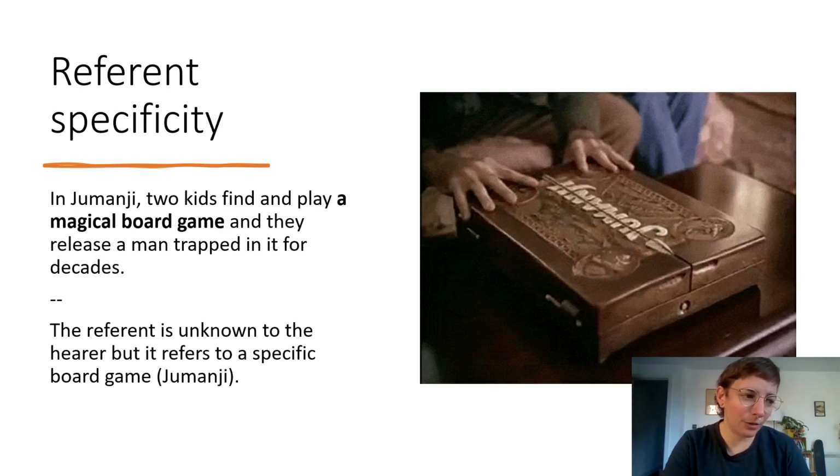Now, another possible combination of hearer knowledge and specificity of the referent is when you want to talk about something that the other person doesn't know about. It's thus unknown to the hearer, but that is nonetheless a specific object, so it is unknown but specific. In this particular sentence, I'll let you read it. The speaker believes that the hearer does not know about the game called Jumanji, so they introduce it as a new referent, a magical board game, which is thus unknown. However, this is a particular board game, therefore it is unknown but specific.